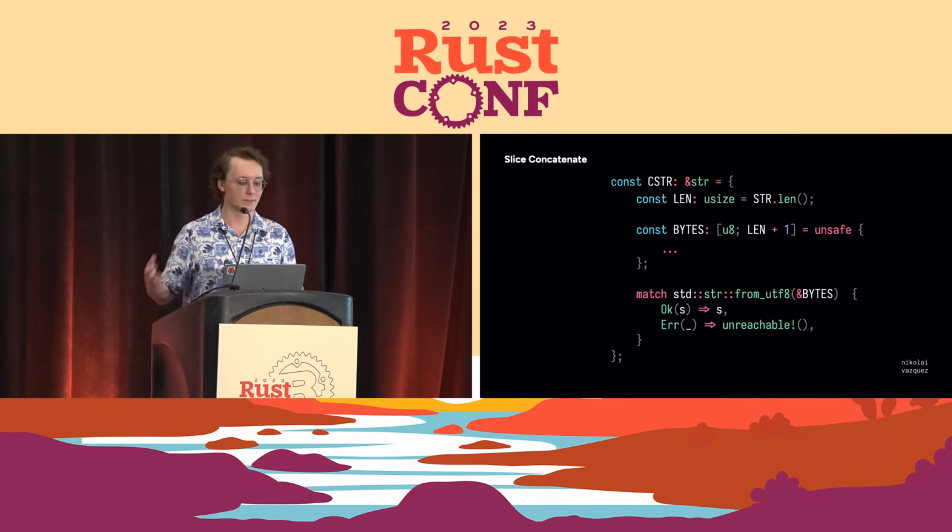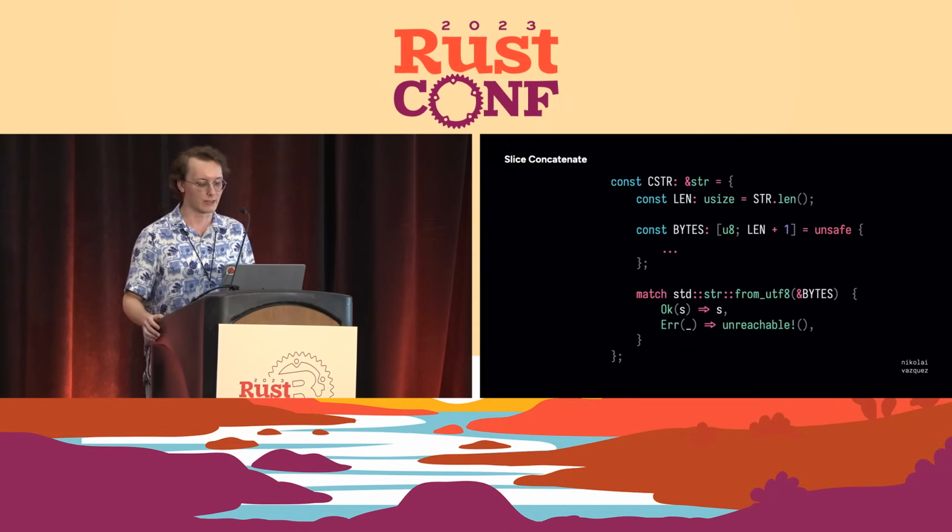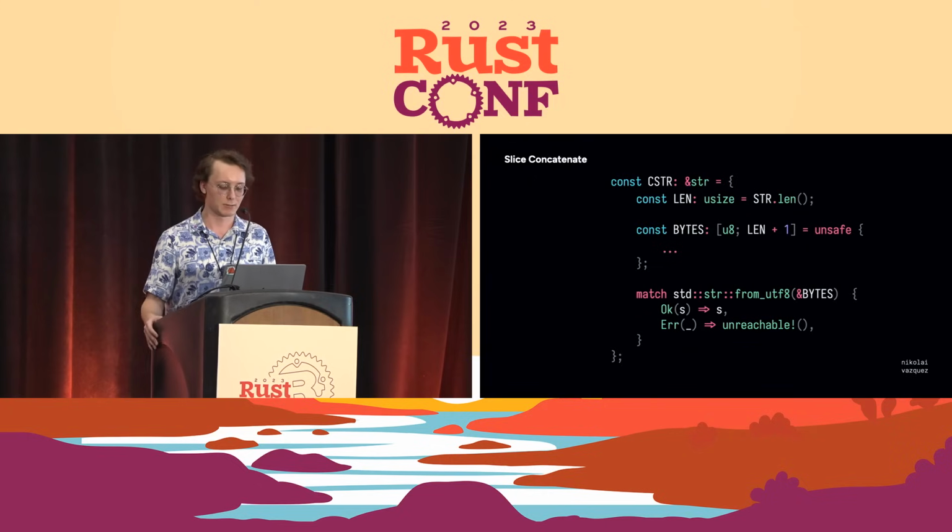And if we want to be safe about that part, then we can have a checked conversion. And as I mentioned before, you can have panics at compile time. So we can just stick the unreachable macro there, and as the name implies, that code shouldn't run. You could also use from UTF-8 unchecked here if you're very confident with what you're doing.